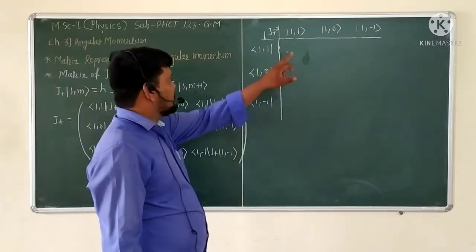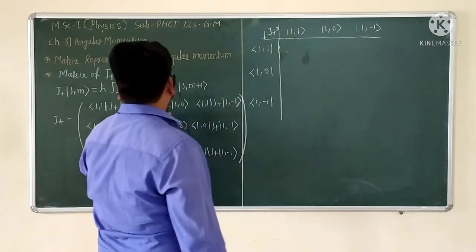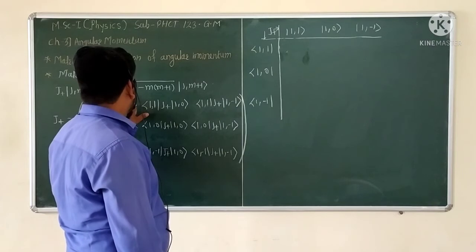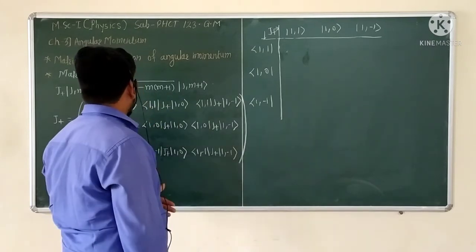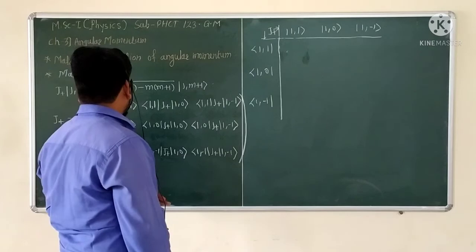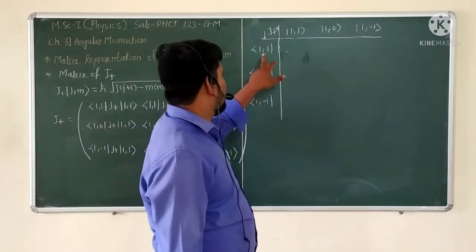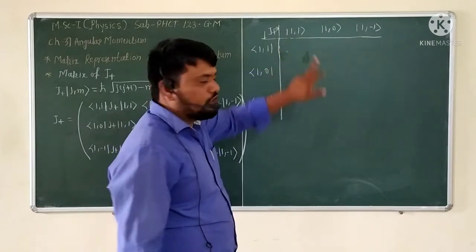For M equal to 1, 1 into 1 plus 1 is also 2. So 2 minus 2, the subtraction of the brackets gives 0, and that's why the element of bra 1 1 and ket 1 1 goes to 0.